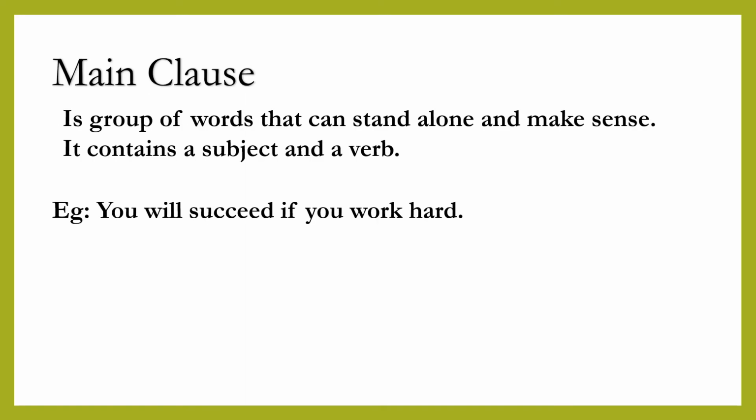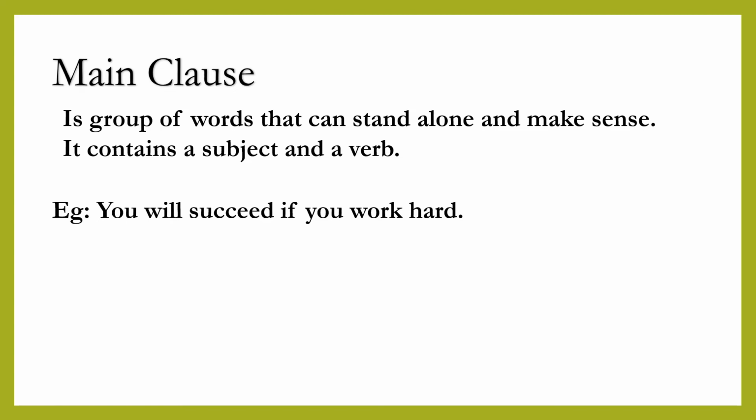A main clause is a group of words that can stand alone and make sense. It contains a subject and a verb. For example, look at this sentence: You will succeed if you work hard.